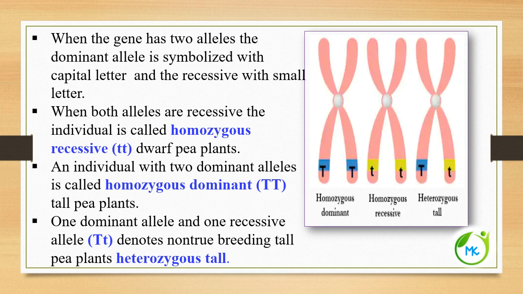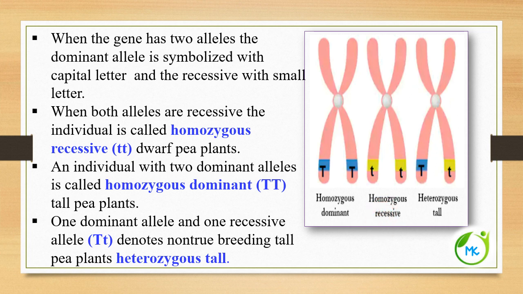When the gene has 2 alleles, the dominant allele is symbolized with a capital letter and the recessive allele is symbolized with a small letter. When both the alleles are recessive, the individual is called homozygous recessive. Here you can see both are small letters, that is recessive, so it is called homozygous recessive.